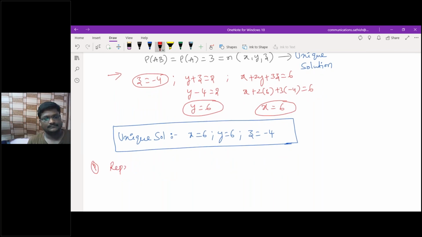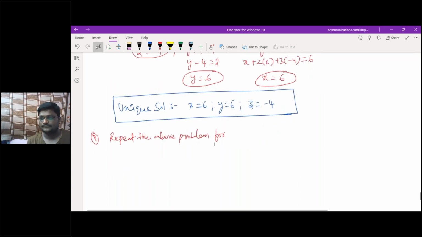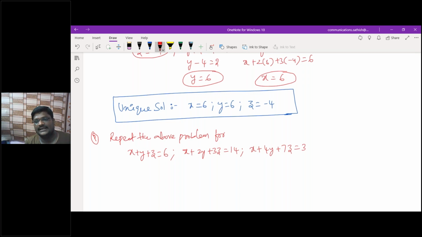Repeat the above problem for x plus y plus z equals 6, x plus 2y plus 3z equals 14, and x plus 4y plus 7z equals 30. This is the problem. Can you try this?